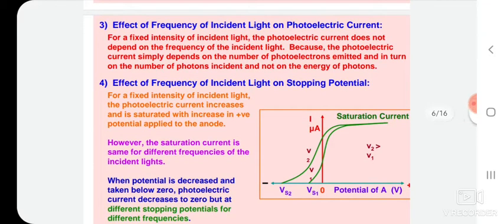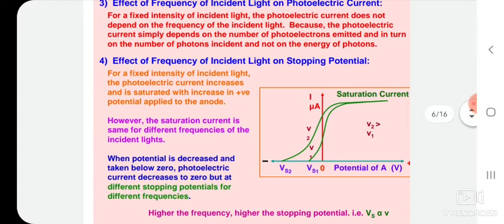Effect of frequency of incident light on stopping potential. For a fixed intensity of incident light, the photoelectric current increases and is saturated with increase in positive potential applied to the anode.